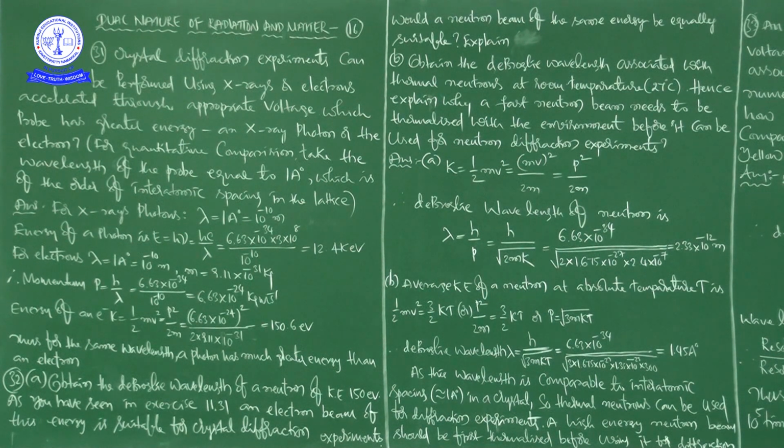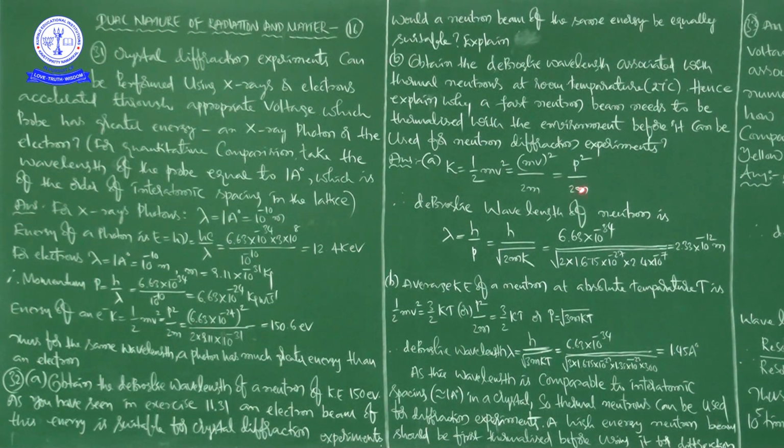Now, the K value also they have given, that is 150 electron volt. You can convert this into joules by multiplying 150 with 1.6 into 10 to the power of minus 19, which gives us 2.4 into 10 to the power of minus 17 joules. That is the K value. You already know this formula, K is equal to half mv square, that is mv whole square by 2m, and that is equal to p square by 2m.